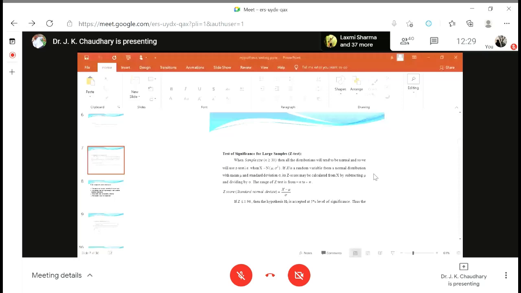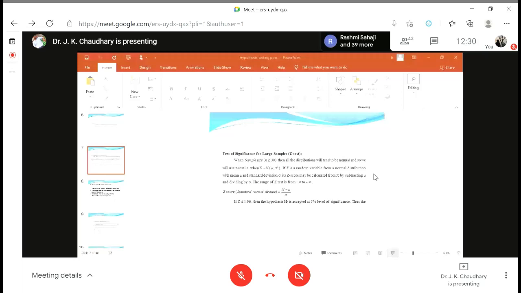Okay. Now large sample test we use the Z test. Z that I'm just showing you. Test of significance for large samples. Large samples means when the sample size is more than 30 and the test is known as Z test. Okay, the normal formula is like x minus mu upon sigma.